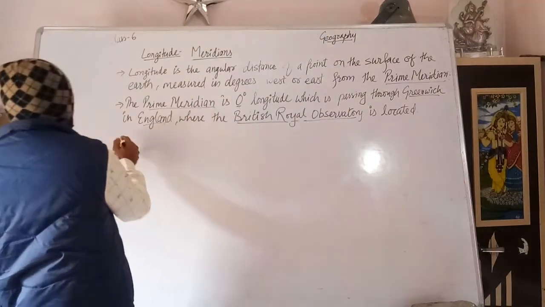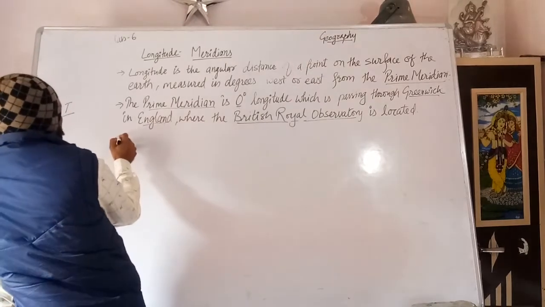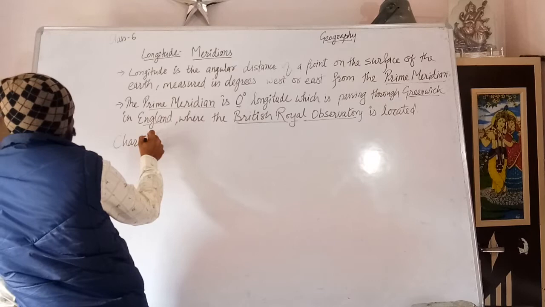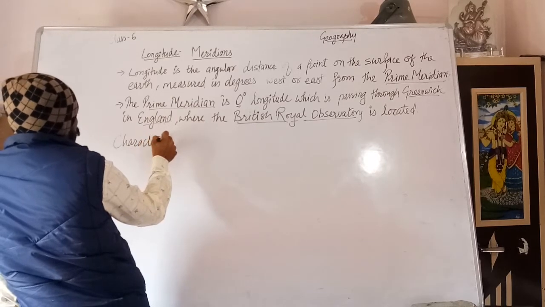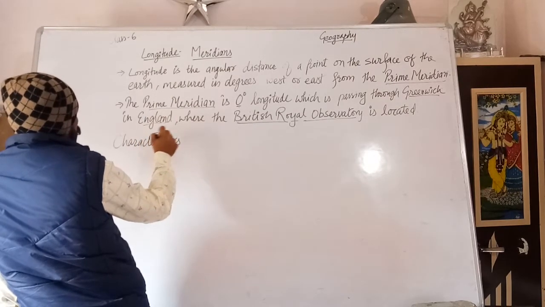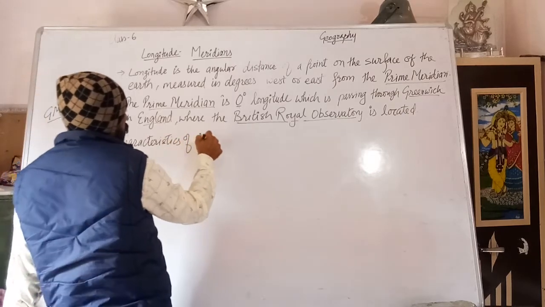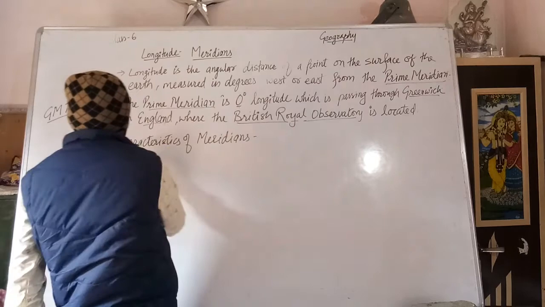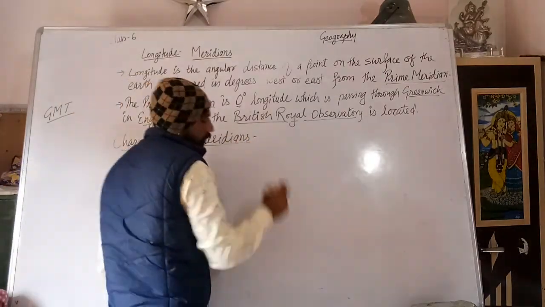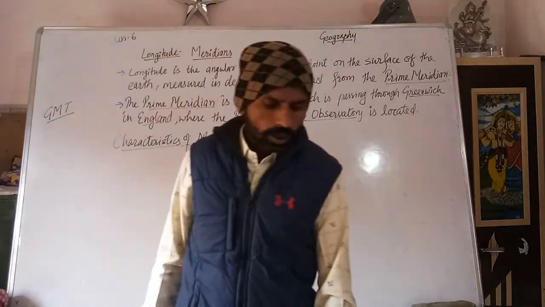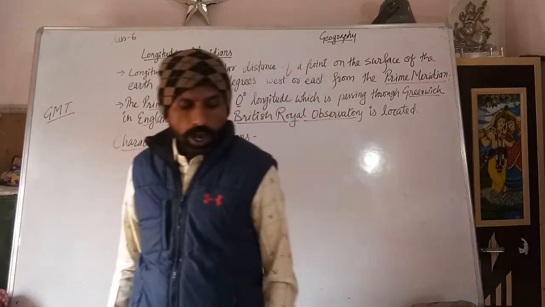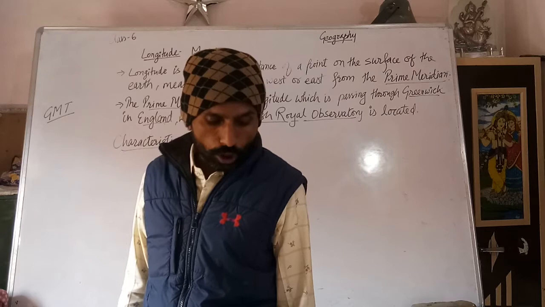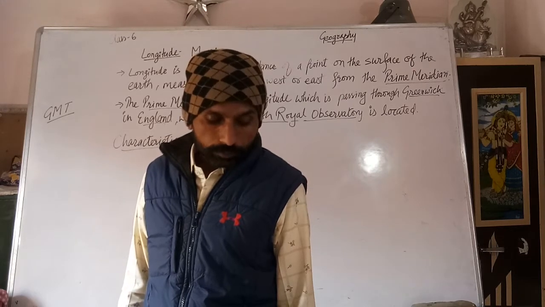Now, what characteristics do meridians have? The first one: lines of longitude run from the north pole to the south pole in a north-south direction.